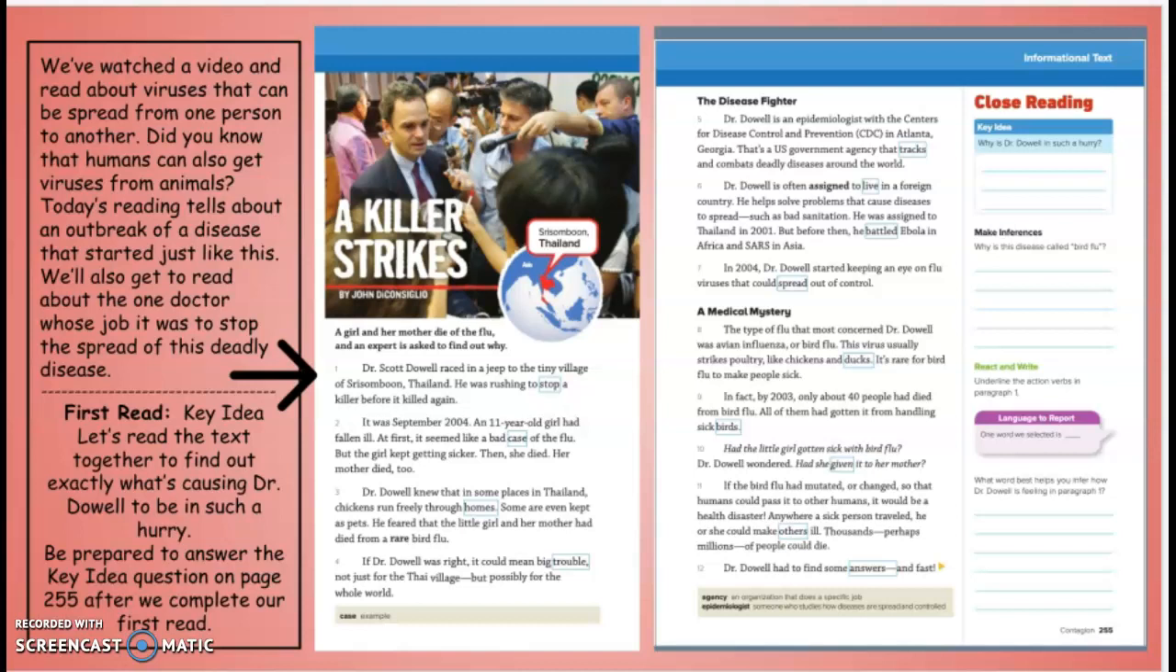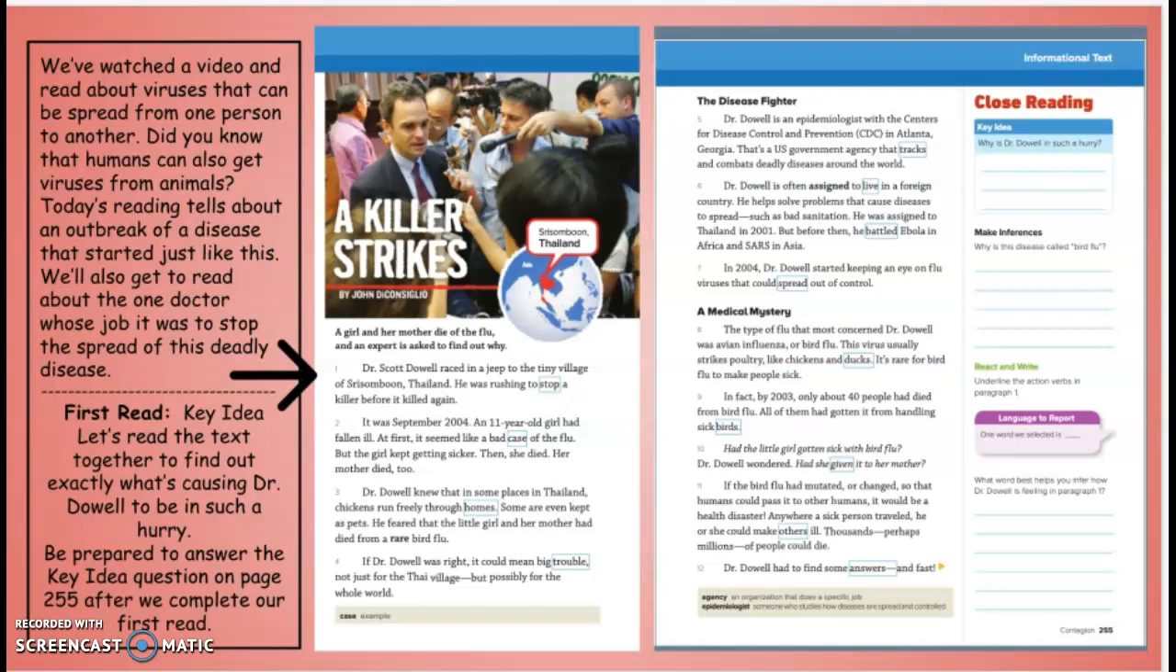Dr. Dowell knew that in some places in Thailand, chickens run freely through homes. Some were even kept as pets. He feared that the little girl and her mother had died from a rare bird flu. If Dr. Dowell was right, it could mean big trouble, not just for the Thai village, but possibly for the whole world. Top of page 255.